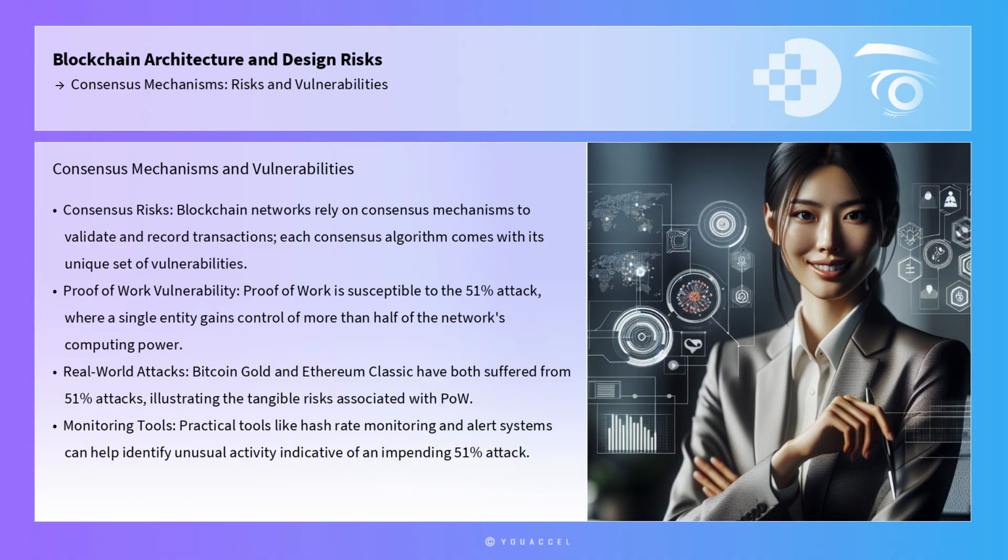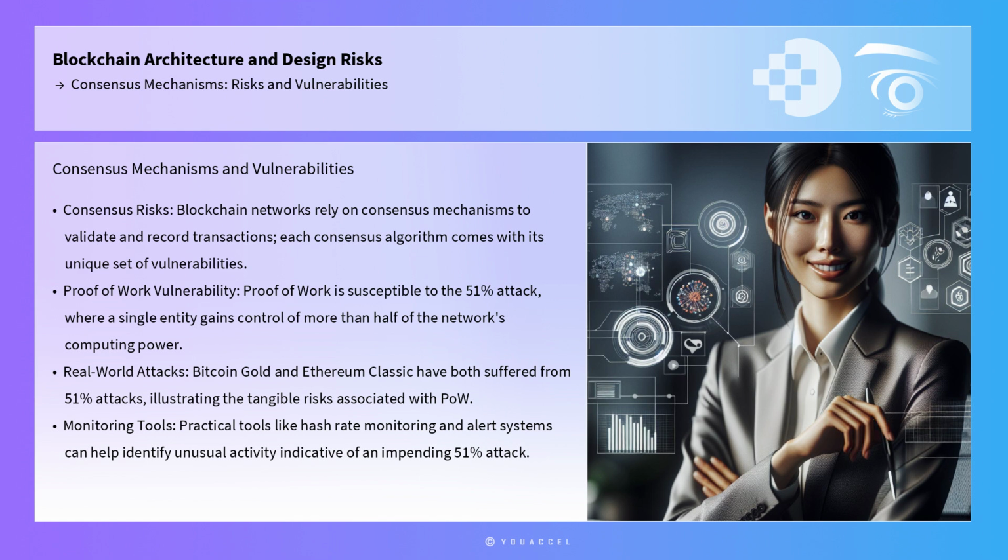Blockchain networks rely on consensus mechanisms to validate and record transactions. Each consensus algorithm comes with its unique set of vulnerabilities. Proof of work, for instance, is susceptible to the 51% attack, where a single entity gains control of more than half of the network's computing power, potentially allowing them to double spend or block transactions.